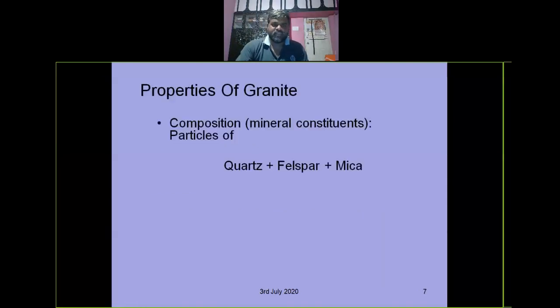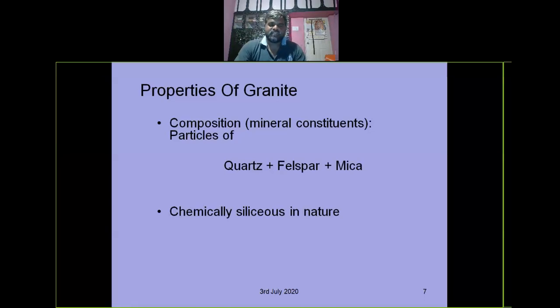So, properties of granite. The mineral composition of granite is quartz, feldspar, and mica. As you have seen, quartz is obtained from granite, and mica also. Chemically, as I said, it is a siliceous material. There are three types of material available in nature: siliceous material, argillaceous material, and calcareous material, that is calcium material.